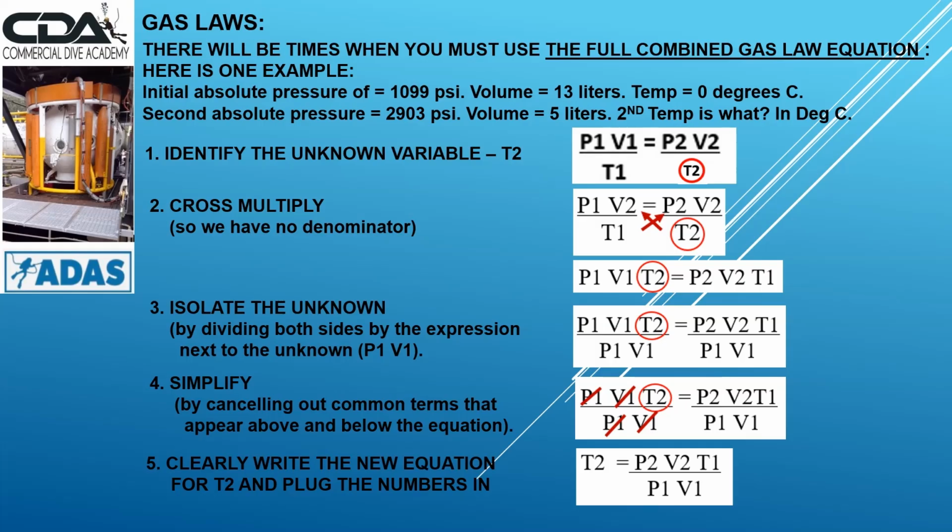As you can see there, the equation is growing. In order to simplify this, we can cancel out the common terms. We cancel out P1 V1 on the top and P1 V1 on the bottom on the left-hand side of the equation, and that gives us T2 equals P2 times V2 times T1 over P1 times V1. We bring the P2 across to the left-hand side, which tidies up the equation and makes it easier to read. So T2 equals P2 times V2 times T1 over P1 times V1.